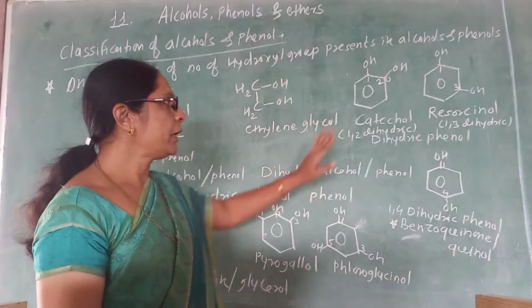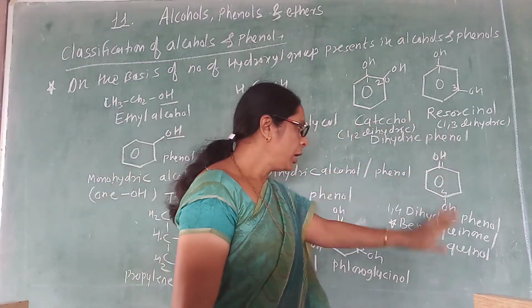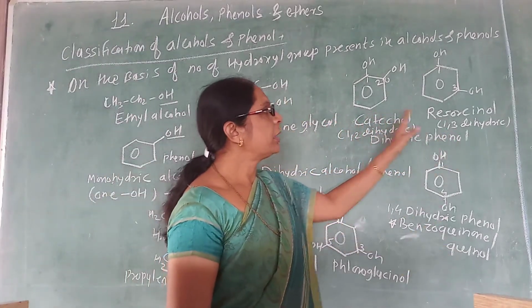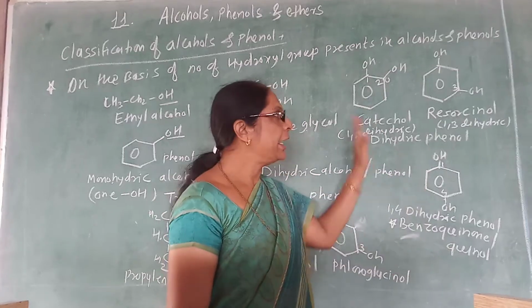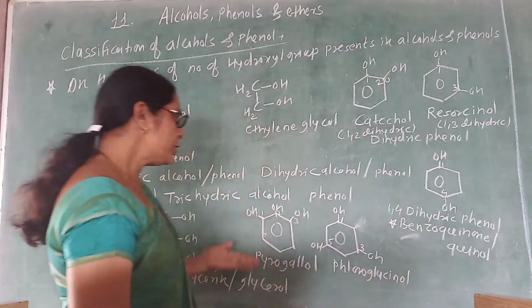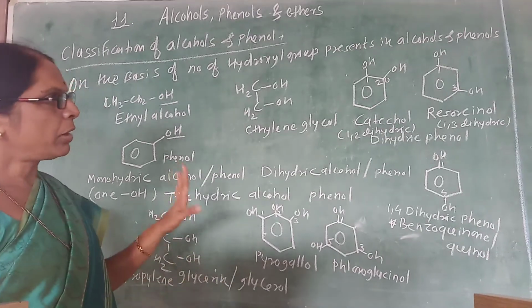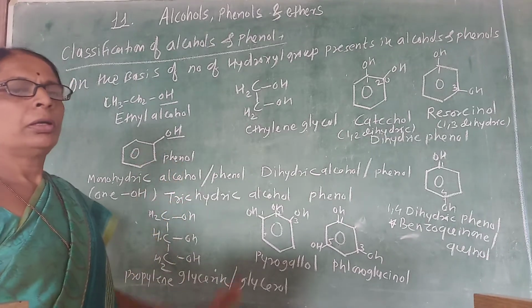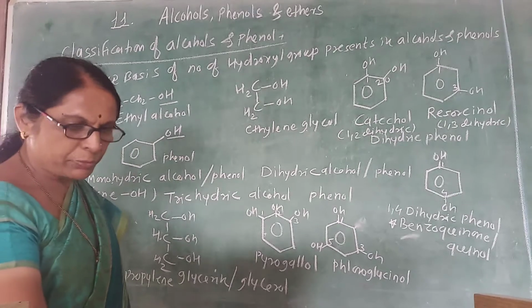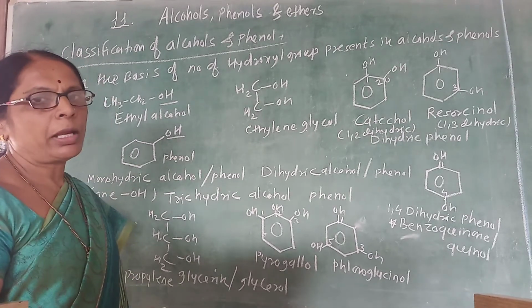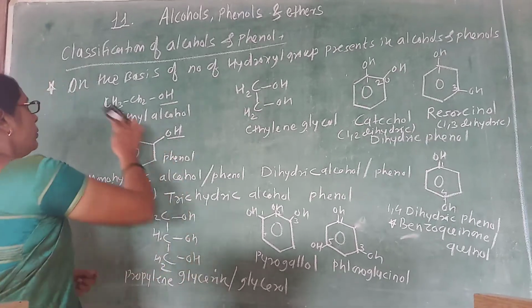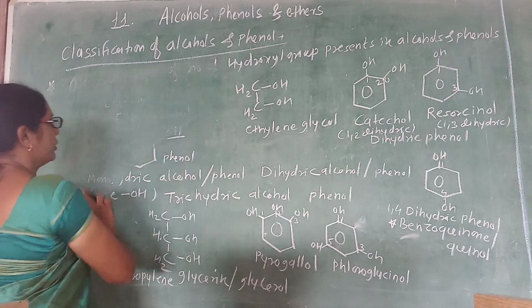So catechol, resorcinol and benzoquinone are examples of dihydric, and these are examples of dihydric phenol. So try to remember these common names. All these examples you can also revise again in the common and IUPAC system. Now we are going to the next point.